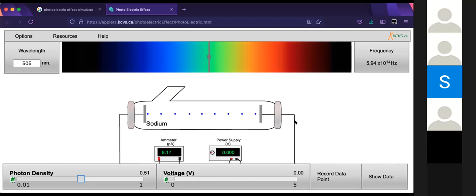But are you guys clear about the distinction between increasing the energy of the photons themselves versus increasing energy by increasing the number of photons?